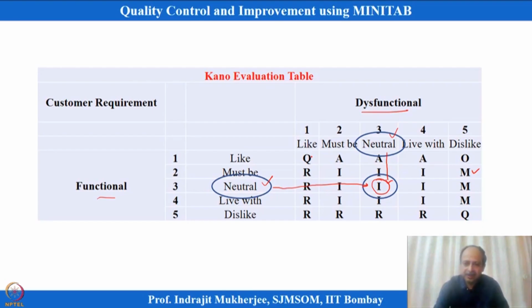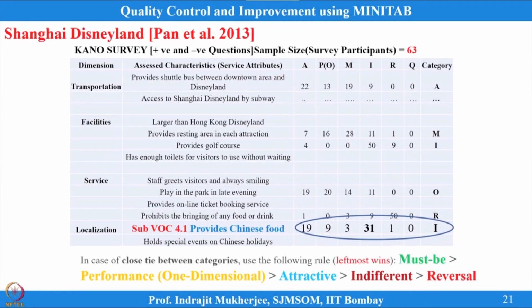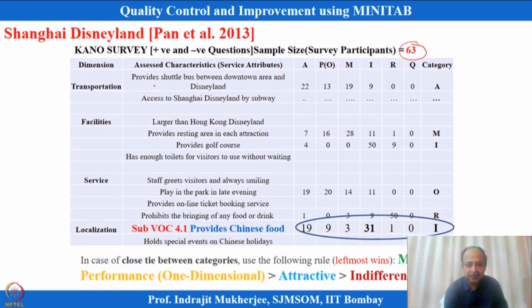Immediately, if you are doing a survey of many participants, here the number of participants was taken as 63, and for each of the sub voices, such as provide shuttle bus, a functional question and a dysfunctional question were asked. The priority of the customer, whether it falls in attractive features, one dimensional or performance dimension, must-be, indifferent, reversal or questionable, I can immediately stratify. If you sum up 16, 22, 13 and the rest, the total will be 63 responses.